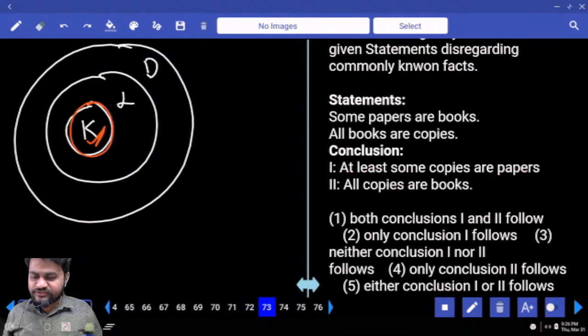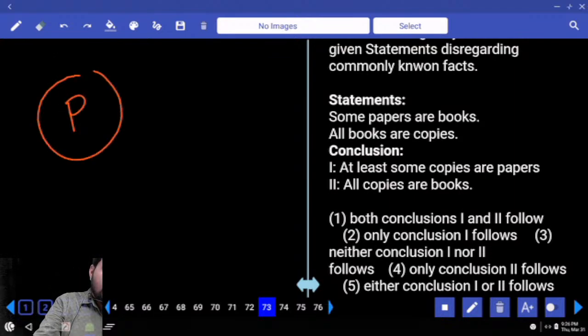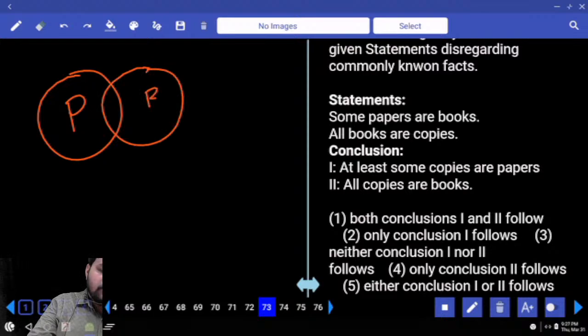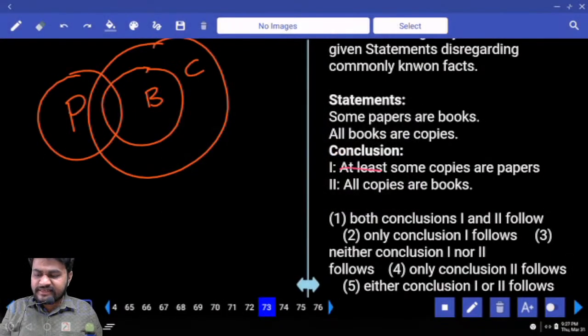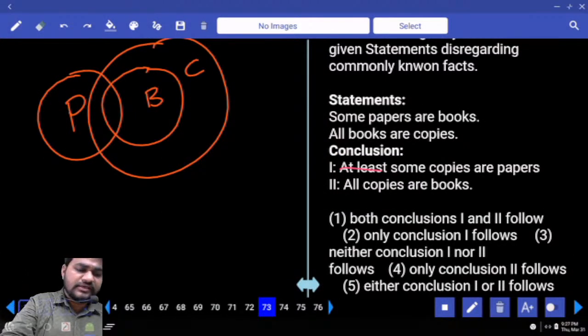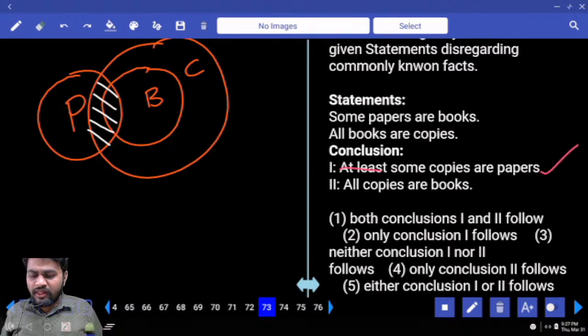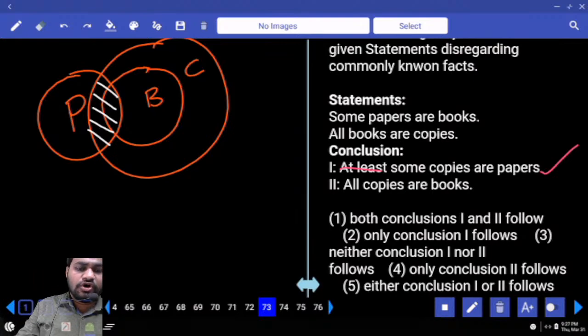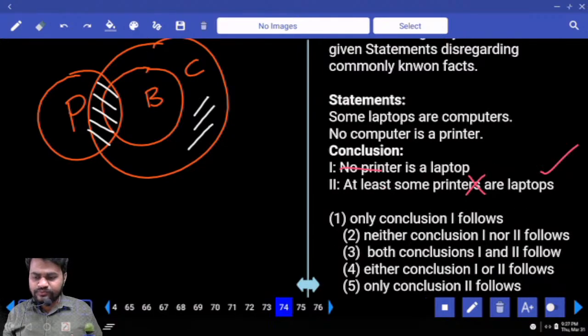Option 2. Next, some papers are books. For example, it is the part of paper. Next, all books are copies. Conclusion 1: Some copies are papers. Yes, there is some common part between copies and papers. One is true. Conclusion 2: All copies are books. No, there are copies which are not books. Hence, it is wrong. Only one is true.